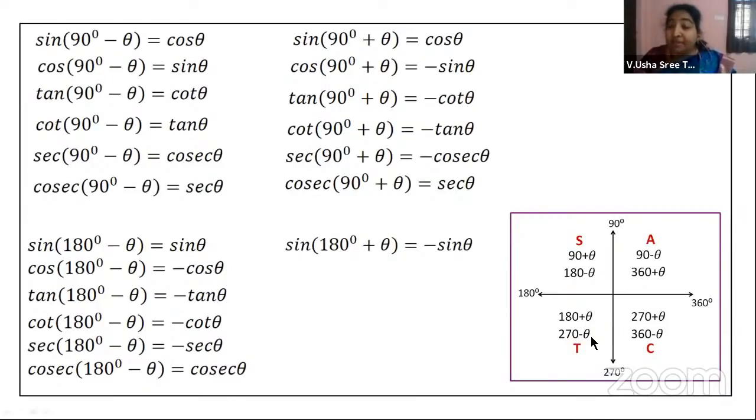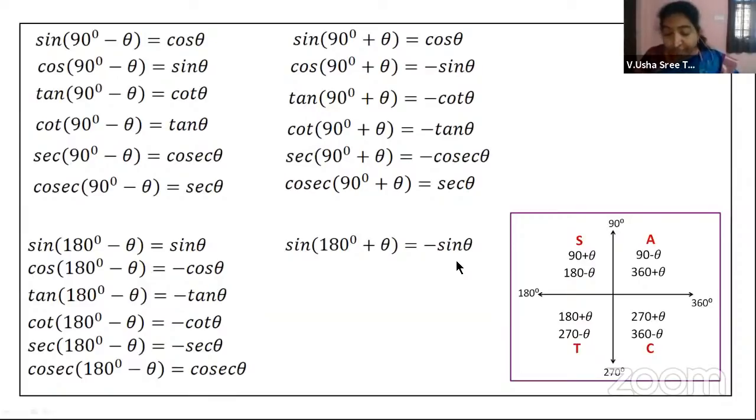Now, the same logic we will apply for 180 plus theta also. 180 plus theta is in the third quadrant. So in the third quadrant, what will be the positive ratios? That will be tan and cot. All the remaining will be negative. At the same time, 180 is nothing but 2 into 90. 2 is an even multiple, therefore you will get the same function, right, children?